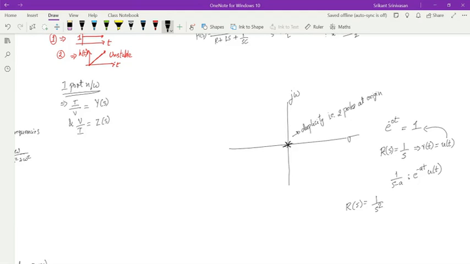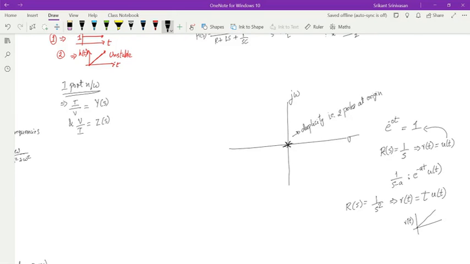What can you tell about this function? What is r of t? Remember, this is a ramp function. So it is t times u of t. And because it is t u of t, that means the response is always increasing.